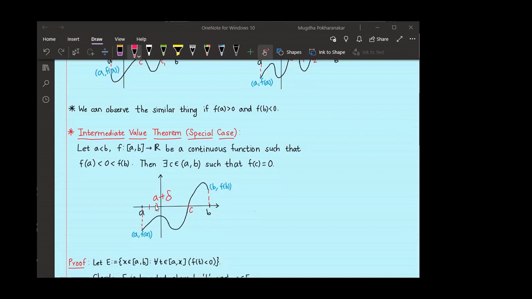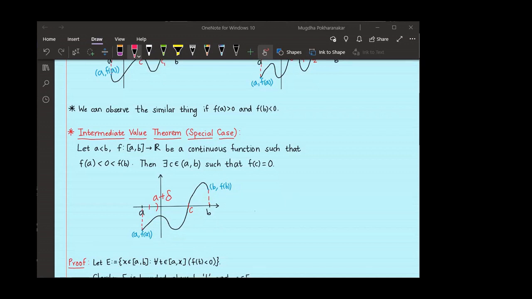Okay, so in interval A to A plus delta, my function will be negative. So if we observe A plus delta by 2, for all points in closed interval A to A plus delta by 2, my function will remain negative. So A plus delta by 2 also belongs to E. So now I have proved that E is non-empty and E is bounded above by B. So I can use LUB axiom.